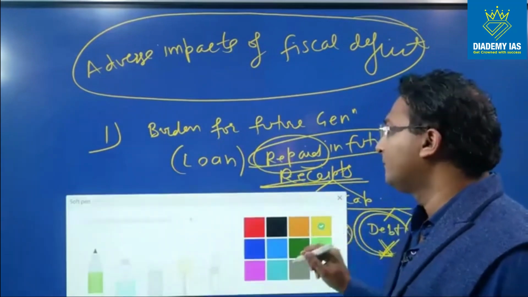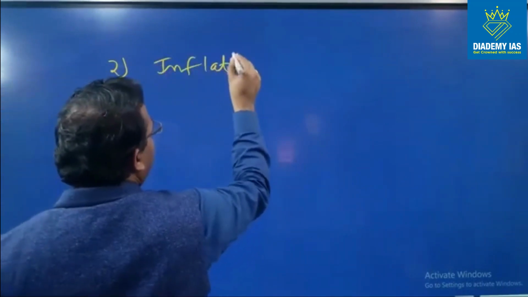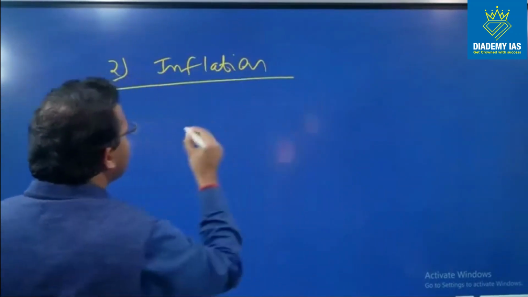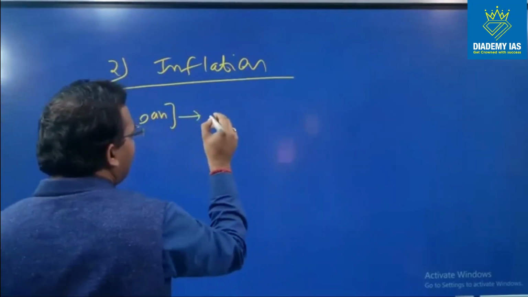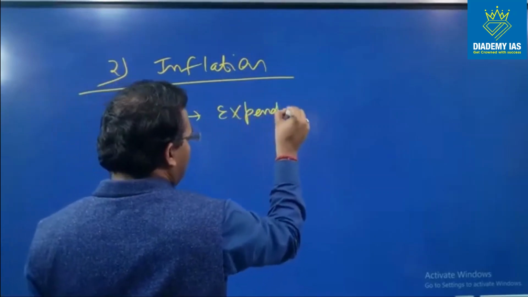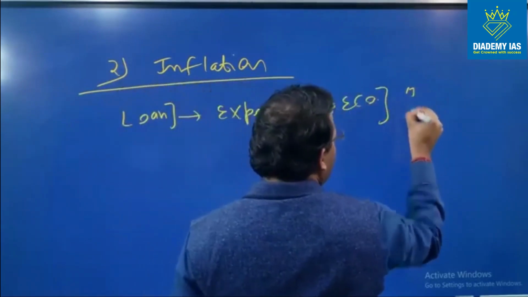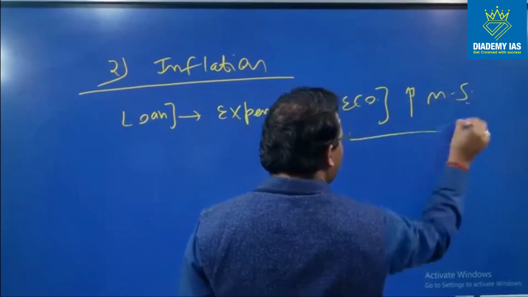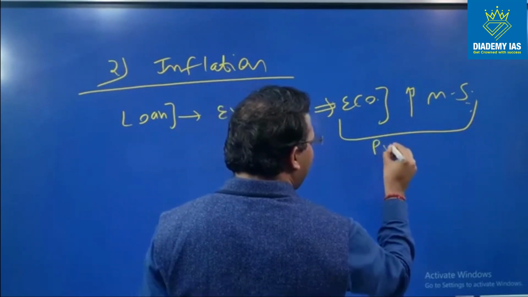What is the second impact? The second impact is that it will lead to inflation. Why inflation? Because when government takes the loan, and this loan is actually used for government expenditure only, that means it will go into the economy. It will increase the money supply. When money supply is increased, it means the people's purchasing power will increase.